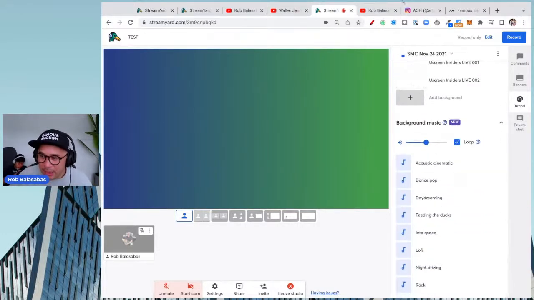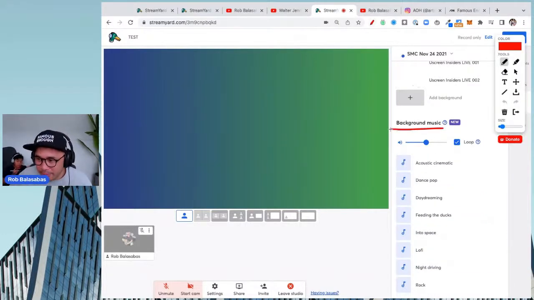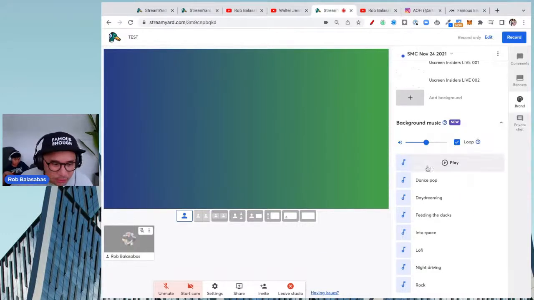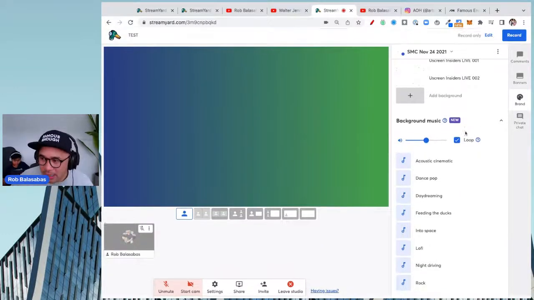Now below that, I mentioned earlier, is your background music. And there's your background music. You can choose from a bunch of different background music here. You can also choose it to loop, or to mix in how loud you want the music to play in the background. Very cool. Very easy to use.